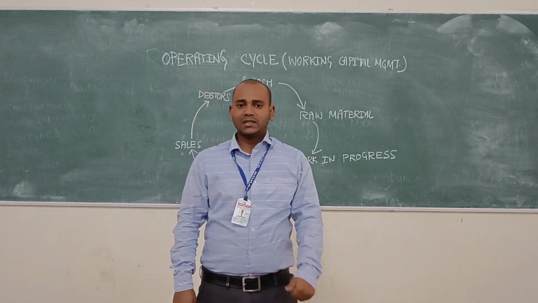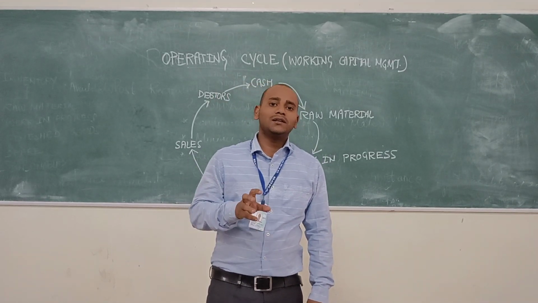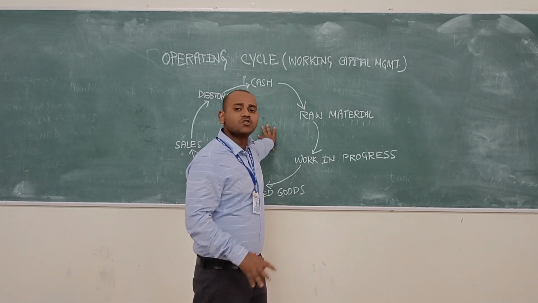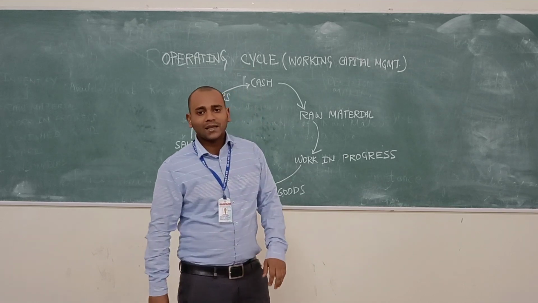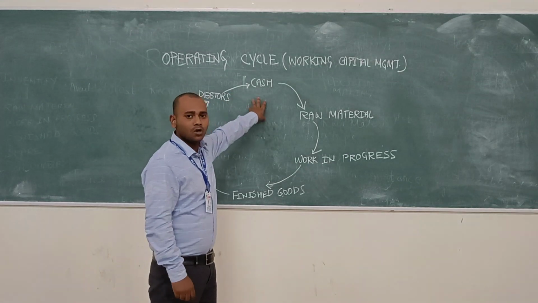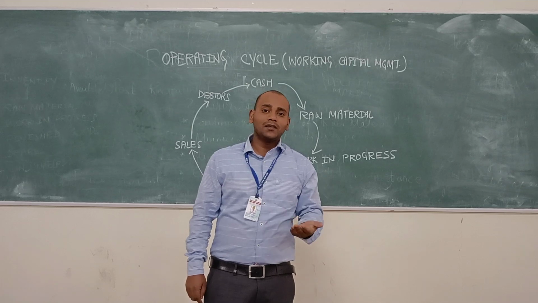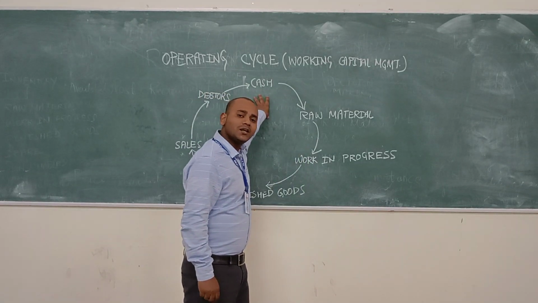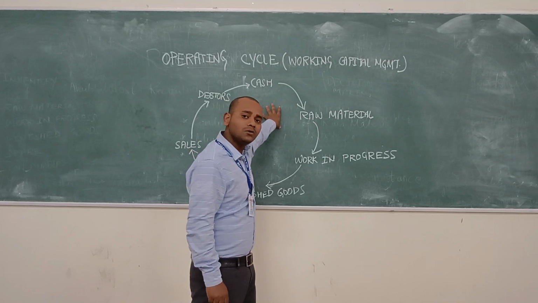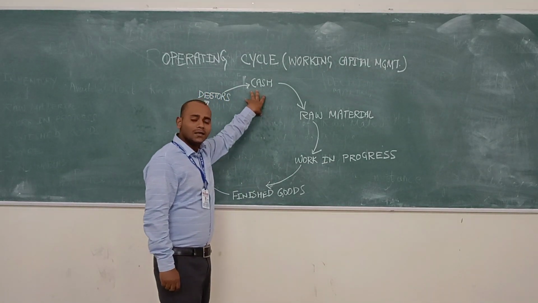So what is the meaning of operating cycle? If any business starts, then the operating cycle is the main thing involved, and the operating cycle is involved in all types of business. Okay, so the operating cycle will always start with cash and will always end with cash. So the operating cycle states how much time it takes after investing cash in a particular business, and how much time it will take to get back that cash or that amount.